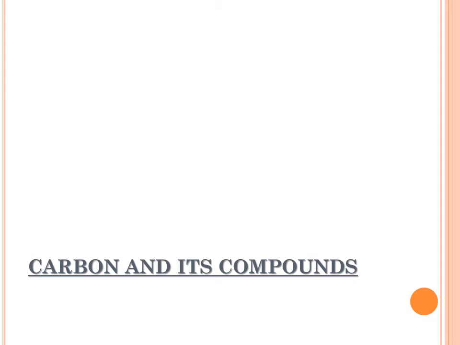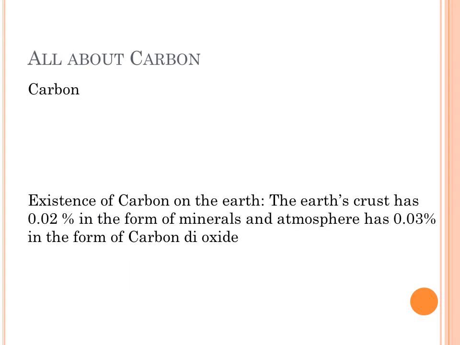So, in this chapter, this year we will study covalent bonding in carbon compounds, versatile nature of carbon, and homologous series. Let us study about carbon by revising a few things. All of you know the atomic number of carbon is 6 and its symbol is C.